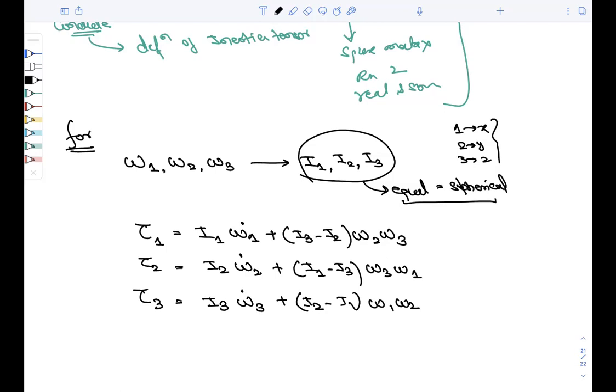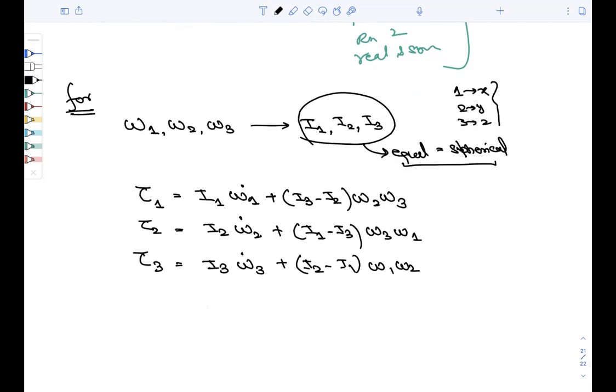So now what will we do here? If it is the torque free motion, this will equal 0, this will equal 0, and this will equal 0, right?